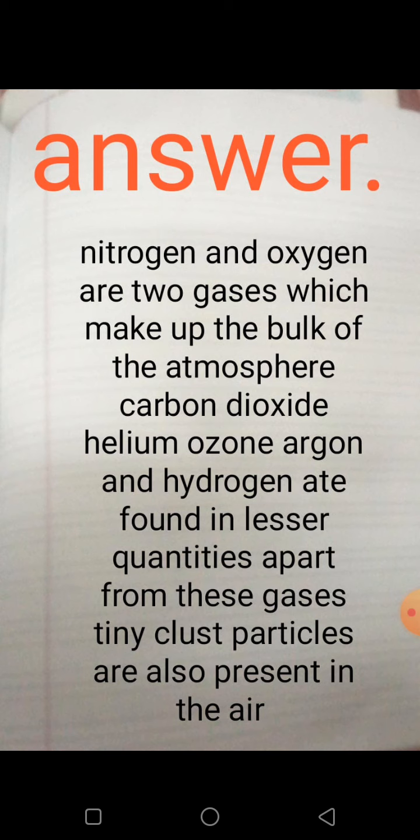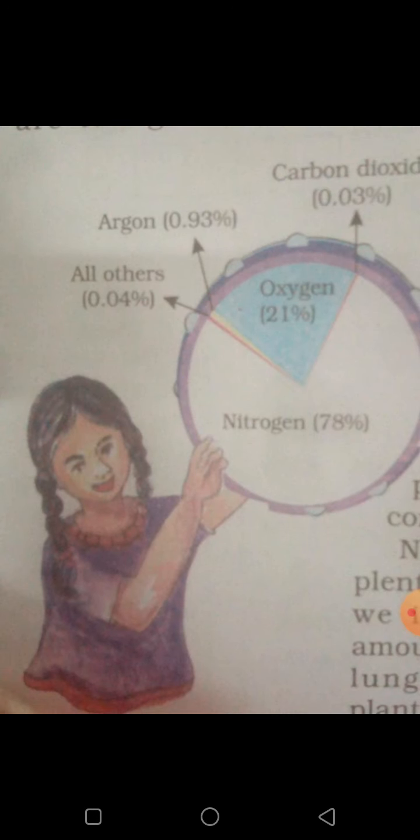Apart from these gases, tiny dust particles are also present in the air. The pie chart gives you the percentage of the different constituents of the air. Nitrogen is the most plentiful gas of the air which we inhale. We take some amount of nitrogen into our lungs and exhale it.